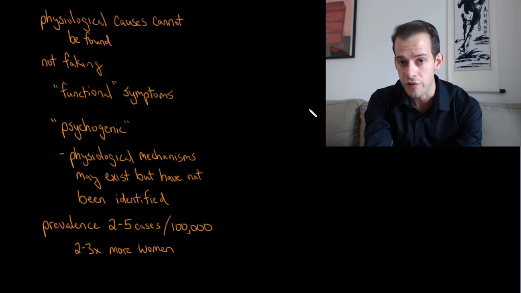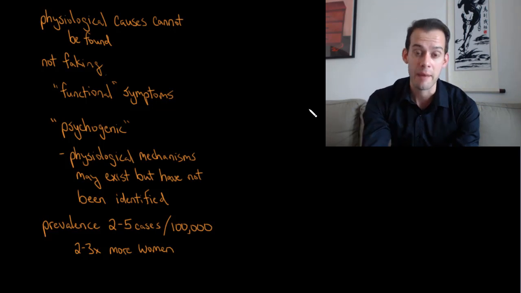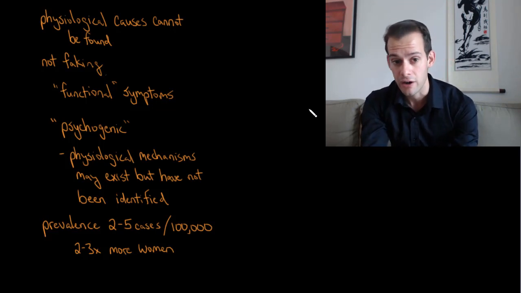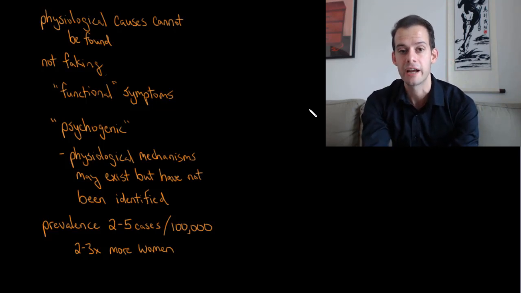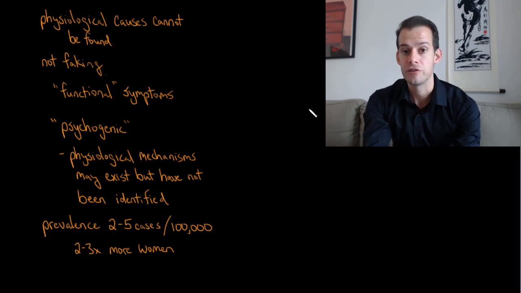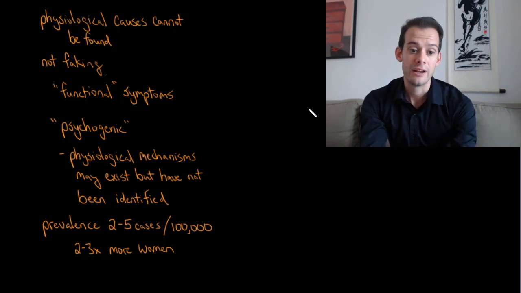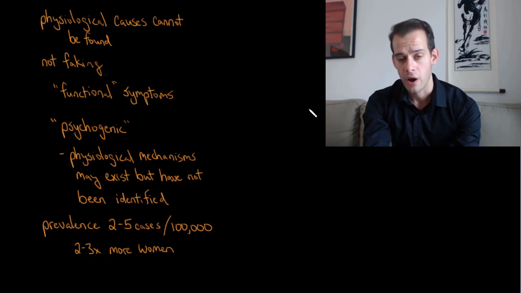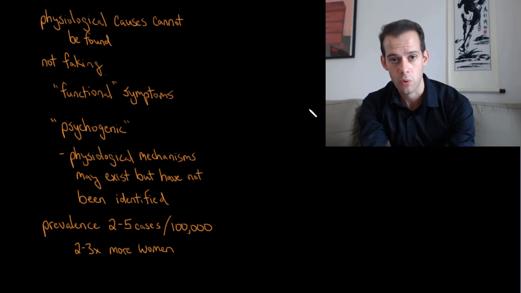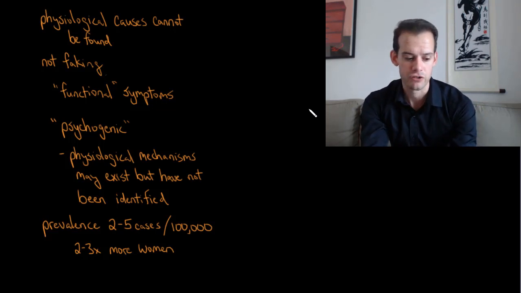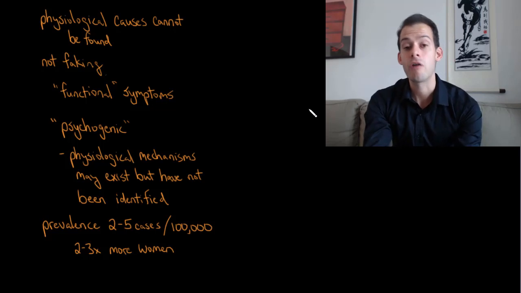We can see this in other things like migraine headaches and epilepsy and even schizophrenia, which were at one time believed to be psychogenic until over time we understand the physiology better, and now we no longer think of it as psychogenic. And so one of the criticisms here of these types of disorders or these labels for disorders is that they're really just a cover for our ignorance.